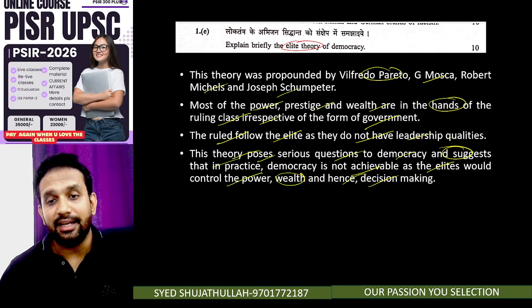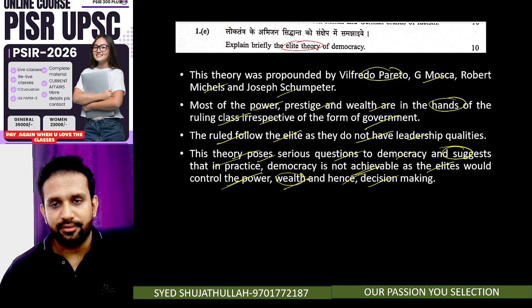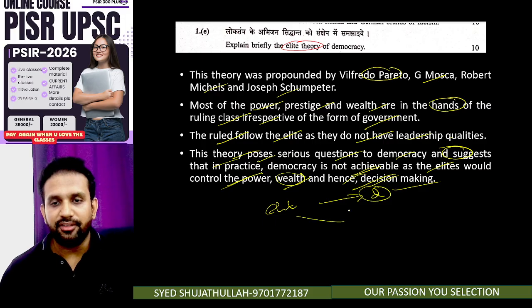It suggests that in practice democracy is not achievable, because elites would control the power and wealth and hence the decision making. At the end, what the elite want will come into decision making. That is how democracy will not be achievable.